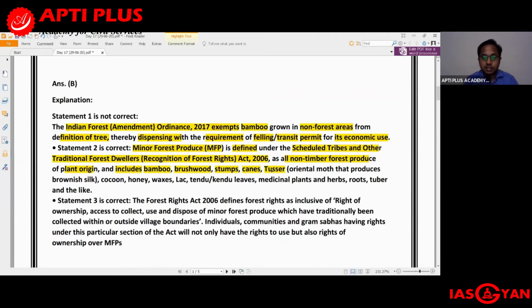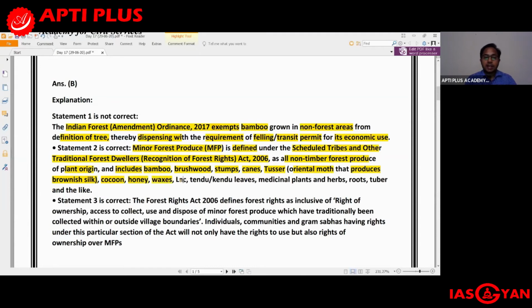What is tassar? Tassar basically refers to the oriental moth that produces the brownish silk. So tassar is a type of silk, and we know that silk is produced from the silkworm, the silk moth. So tassar can also be collected, and it's a part of the non-timber forest produce or minor forest produce. What else? Cocoon, that also comes under minor forest produce.